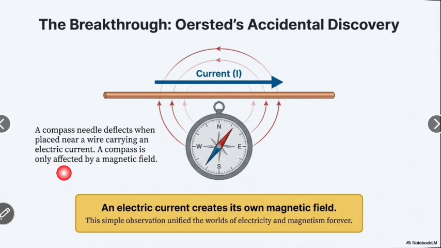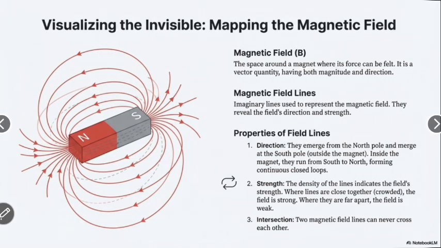A compass is only affected by a magnetic field. So an electric current creates its own magnetic field. This simple observation unified the world of electricity and magnetism forever. Now we see the next.